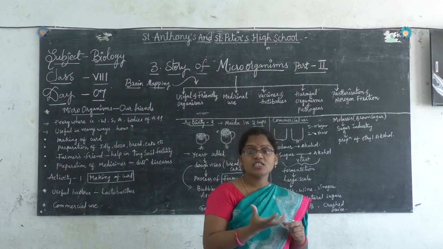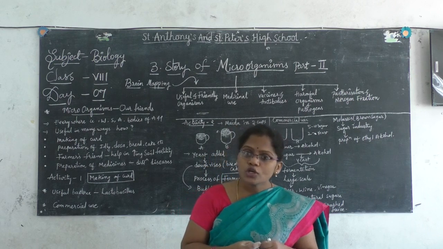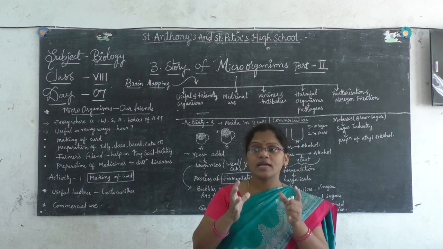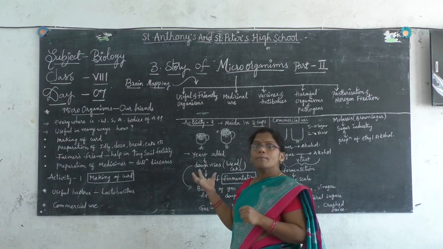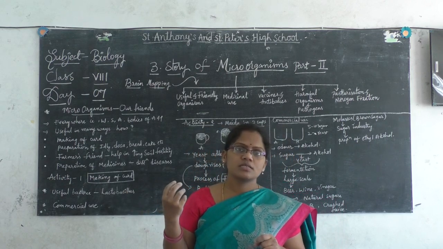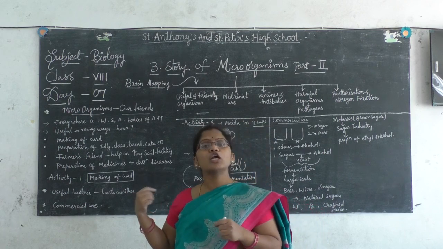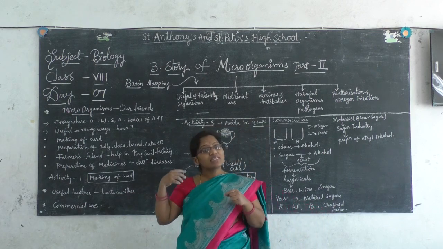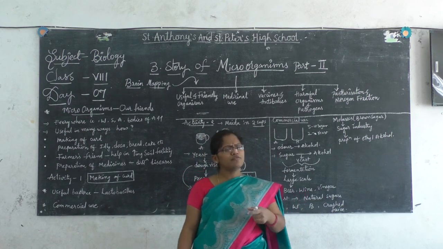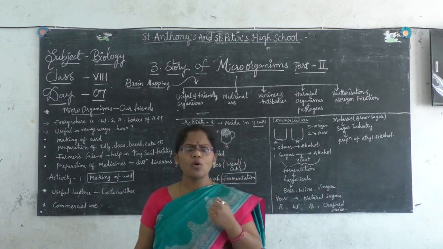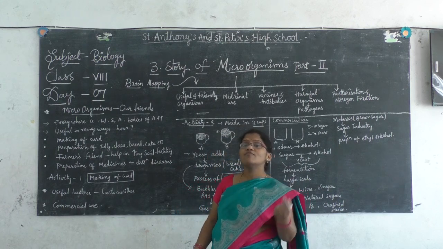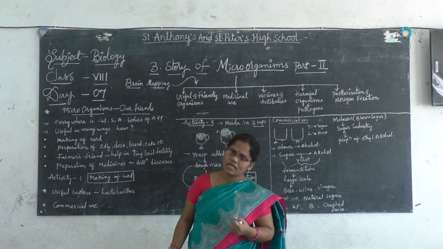It is a favorable condition for the bacteria to grow, so that bacteria can multiply in that favorable warm condition, so the formation of curd takes place easily in warm milk. In cool milk, at that cool temperature the bacteria cannot grow or multiply, that is not a favorable condition for the bacteria, so it cannot form the curd. If you want, you can try, children. As you are at home now, you can try lukewarm milk as well as cool milk. Then you can understand in which the formation of curd is taking place.